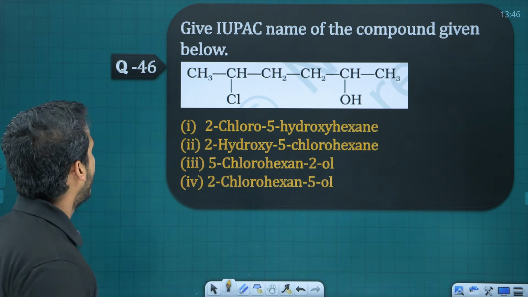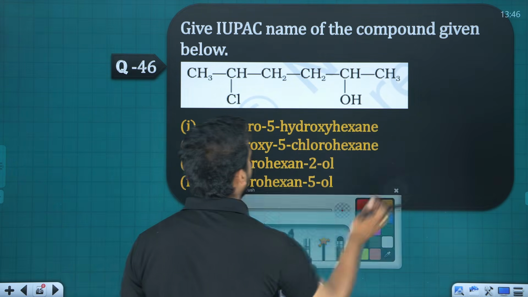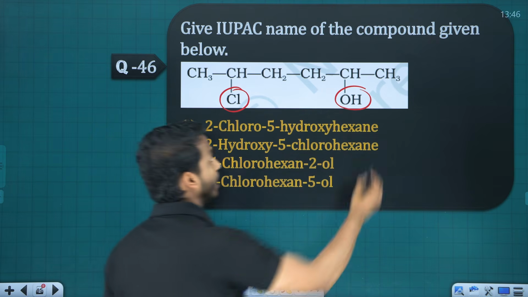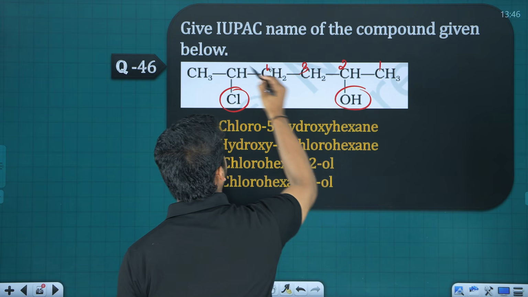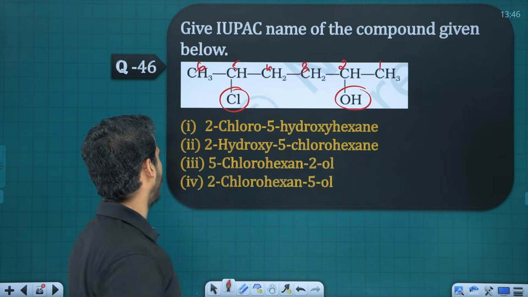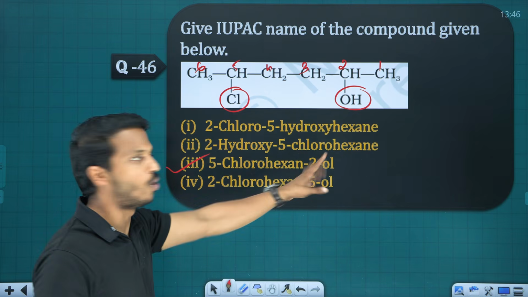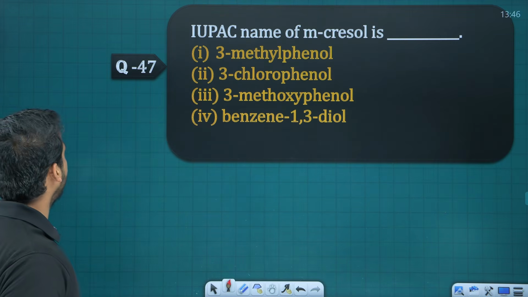Next, 46. What is the IUPAC name? Simple question. Here, chlorine is there, OH is there. Which is the main functional group? OH. So this is 1, 2, 3, 4, 5, 6. 5-chloro. What is the answer? Option 3, 5-chlorohexane-2-ol. Simple.